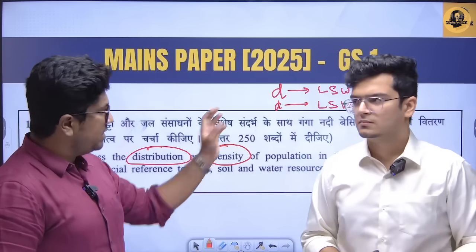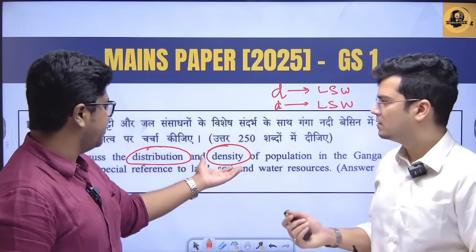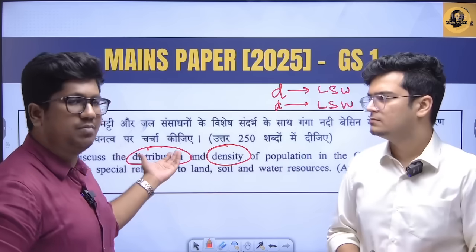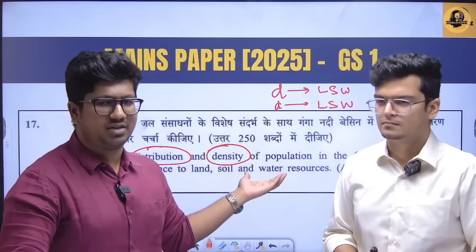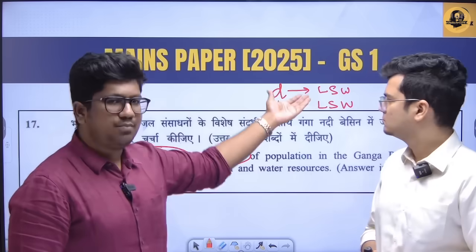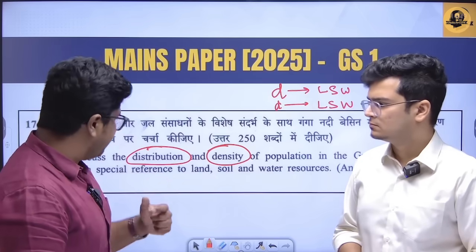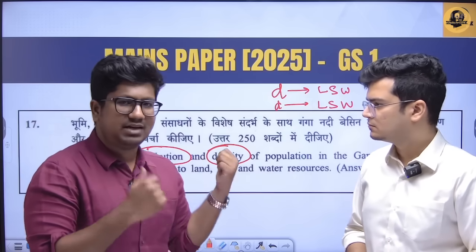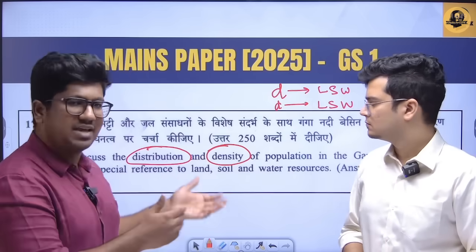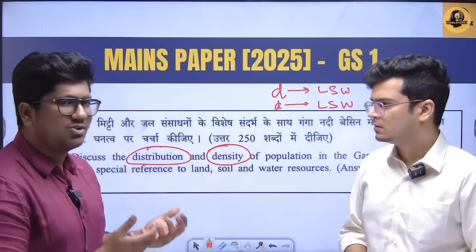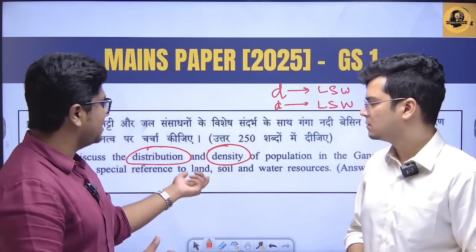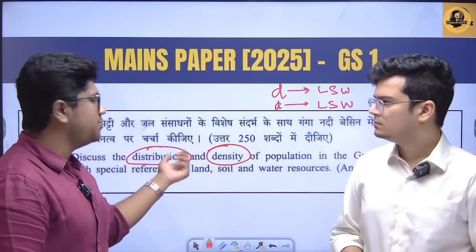The points might be similar because if it is a fertile land, the distribution will be more in a fertile land compared to an unfertile land, and similarly density will be high over there in a fertile land. It's basically the same point, but still I feel that it doesn't matter if you write the same points. We are still addressing the demand of the question, so that is what matters. It is not our fault that the same factor is playing the same role in distribution and density.